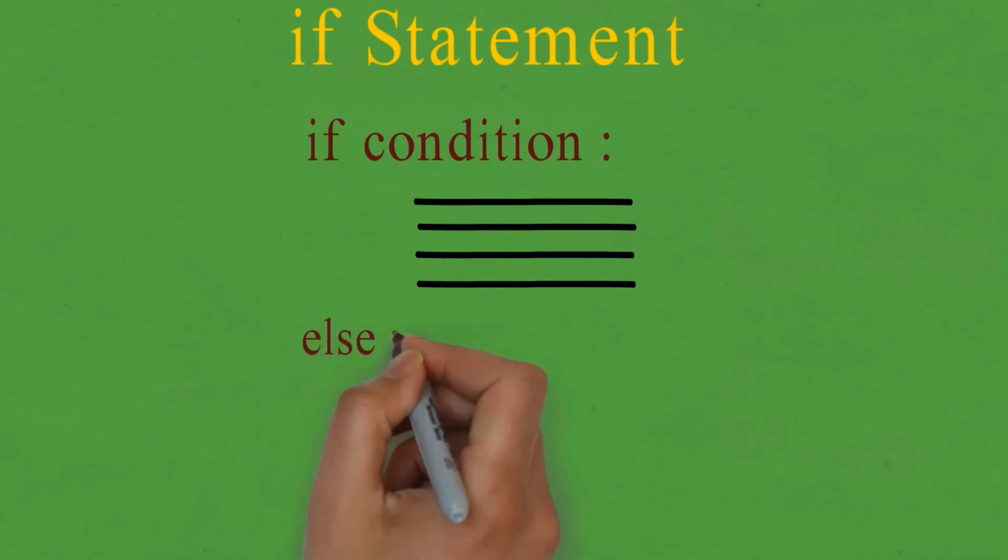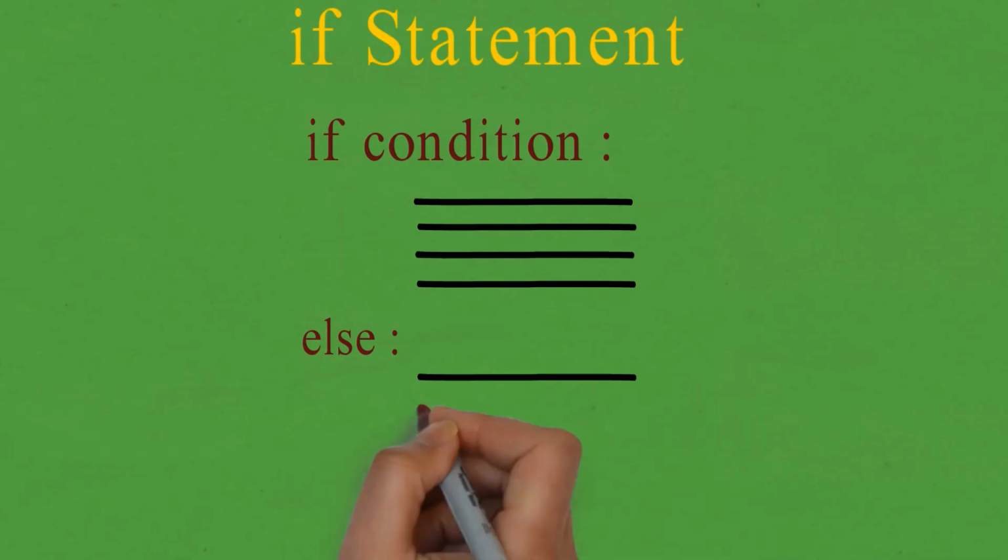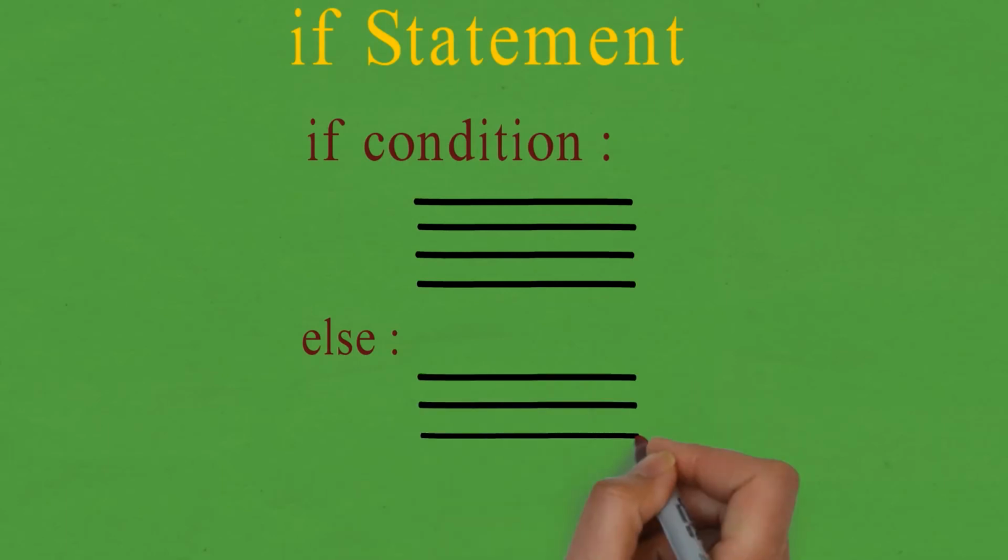And after you are done, remove the indentation and write the else part. Else means when the condition is not true, what is to be done. So write else, put a colon, press enter after the colon and write the code that should be executed if the condition is false. Again, carefully observe the indentation, like in the case of if, which indicates which block of code comes under else. So generally 4 spaces on the left hand side are there.